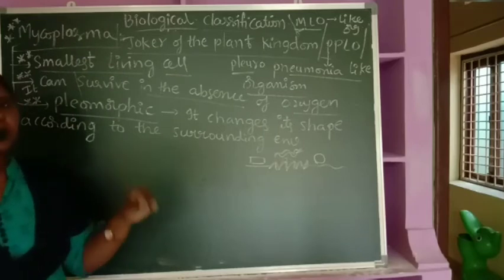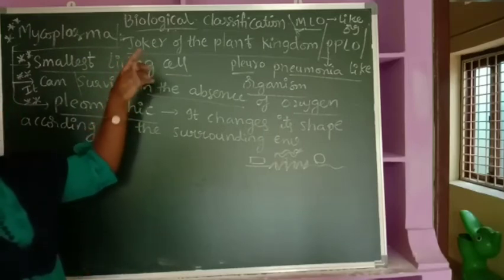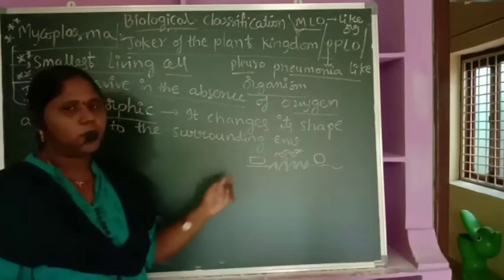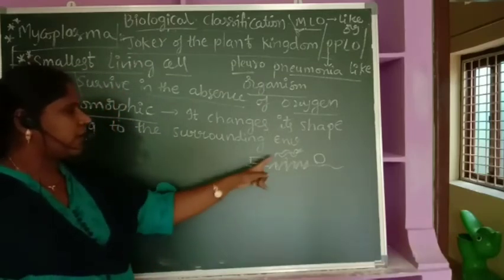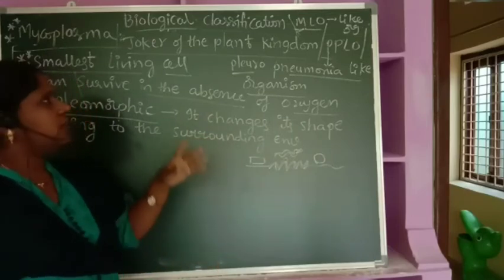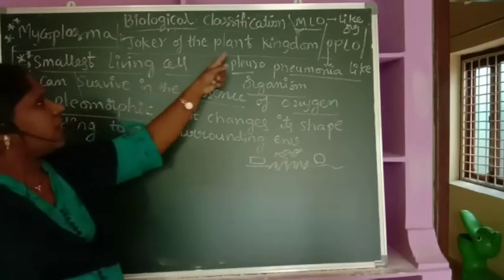So for many years, most of the scientists became fools. One scientist says this is caused by bacilli. No. Another scientist says it appeared spirillum, so this is caused by spirillum. Most of the people became fools. That's why it's called the joker of the plant kingdom.